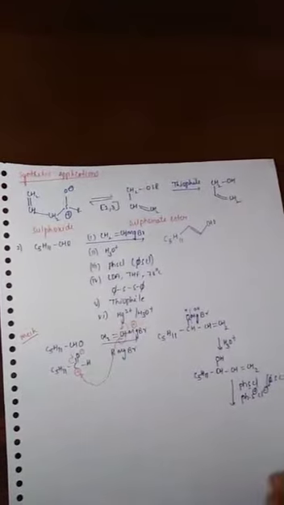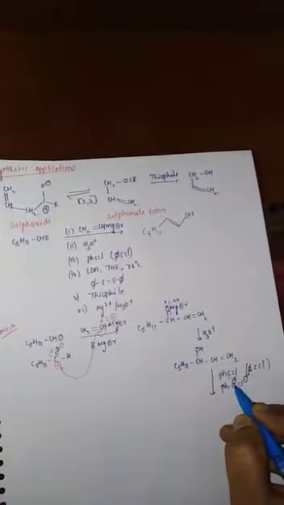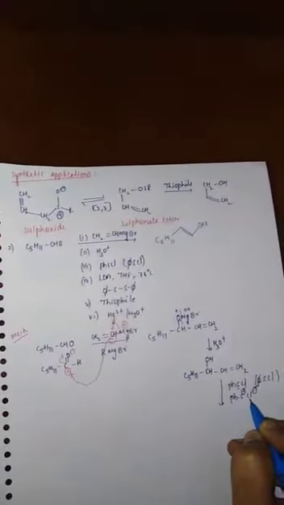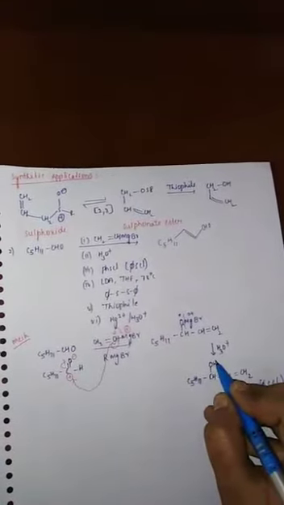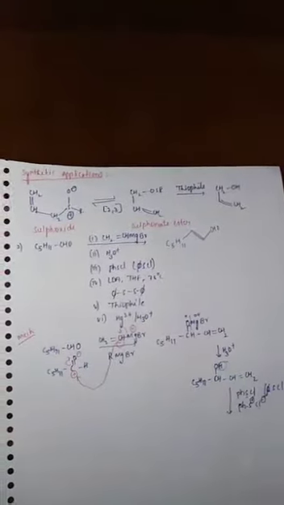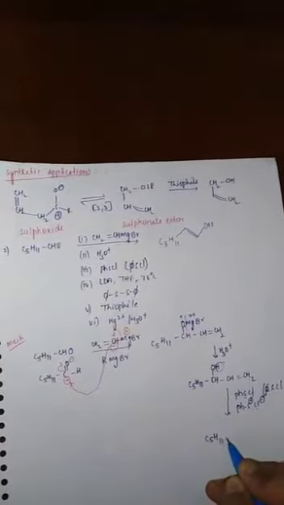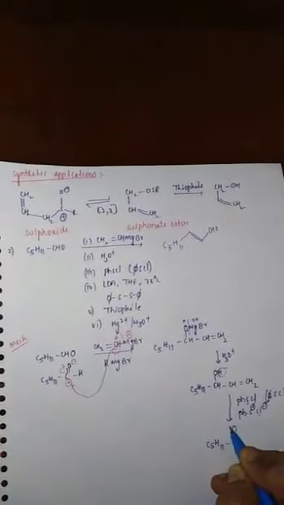Then, benzene sulfonyl chloride is always taken in the presence of a base. So first the base abstracts hydrogen from this oxygen. So C5H11 CHO minus.